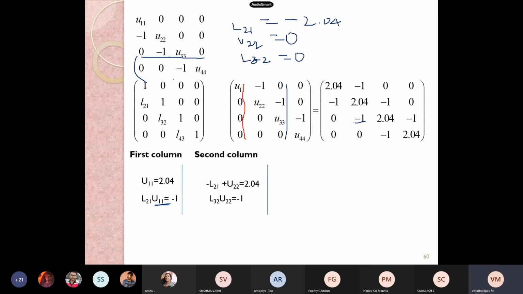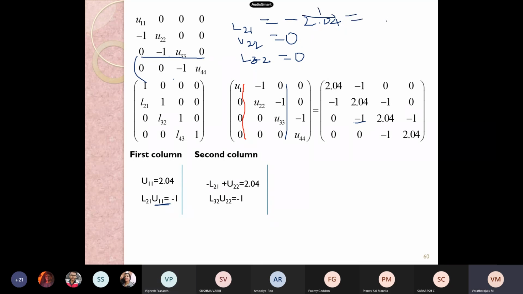While doing multiplication in the first row, it doesn't have any influence. How is L21 minus 2.04, sir? So U11 is 2.04, sir. So L21 into U11 is minus 1. Apply this one. So L21 will be 1 by 2.04.